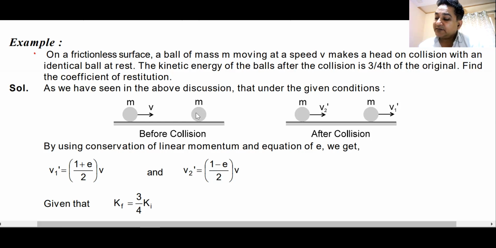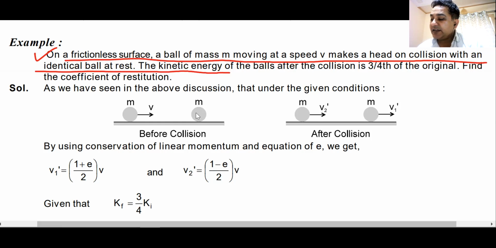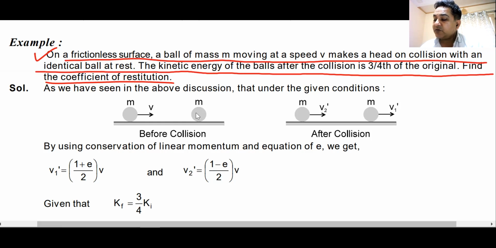On a frictionless surface, a ball of mass m moving with a speed v makes a head-on collision with an identical ball at rest. The kinetic energy of the balls after the collision is 3/4 of the original. Find the coefficient of restitution. K final is 3/4 of K initial. Find the value of e. How will you get it?